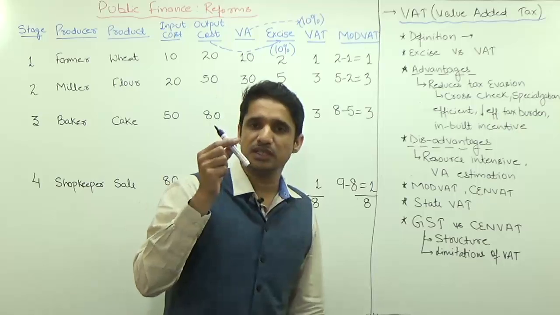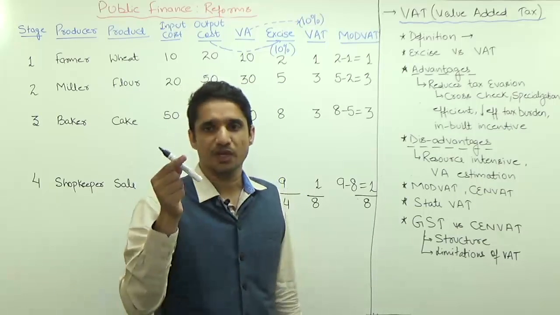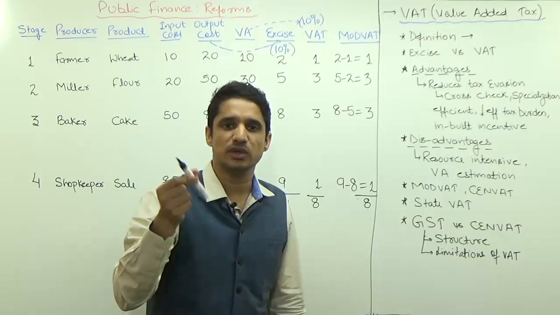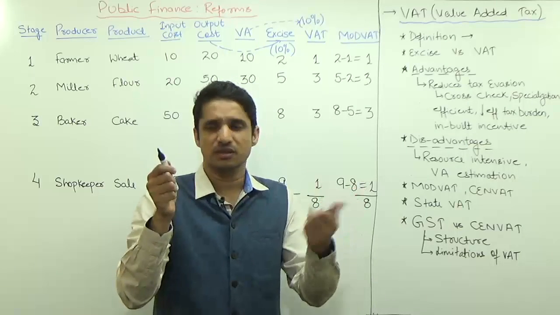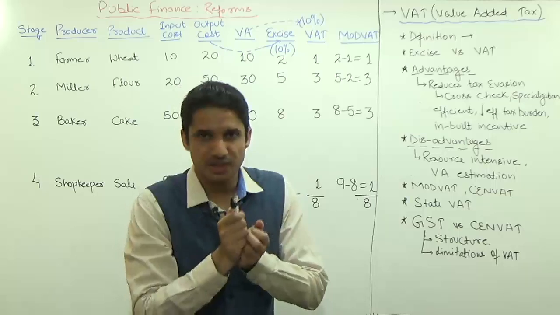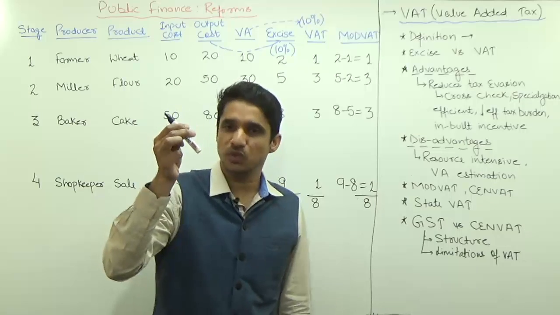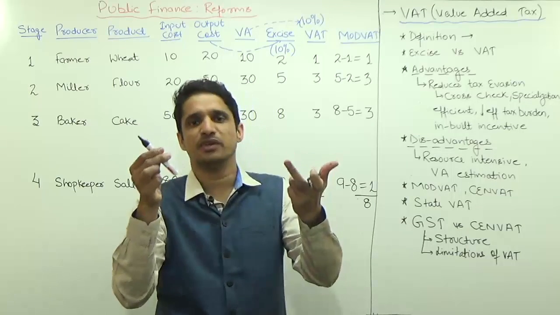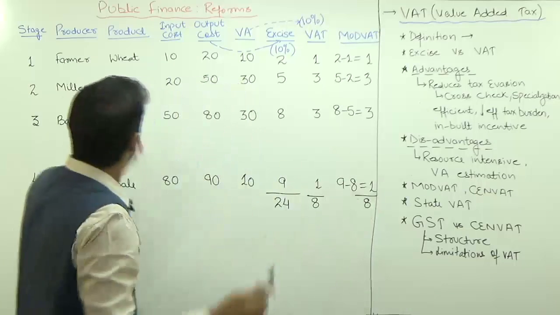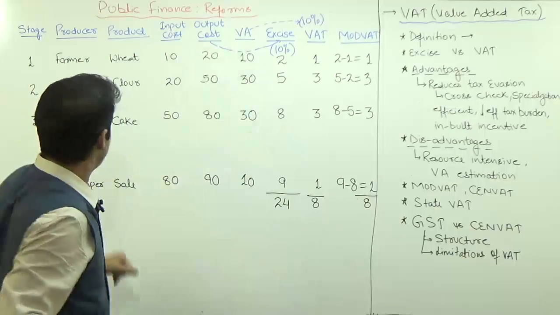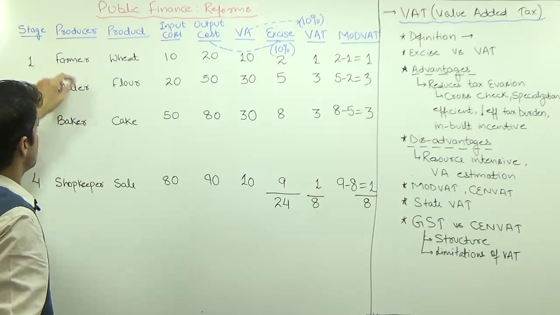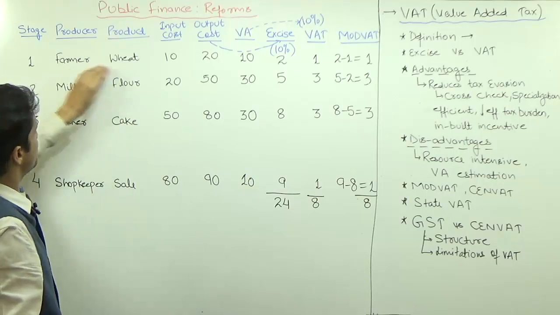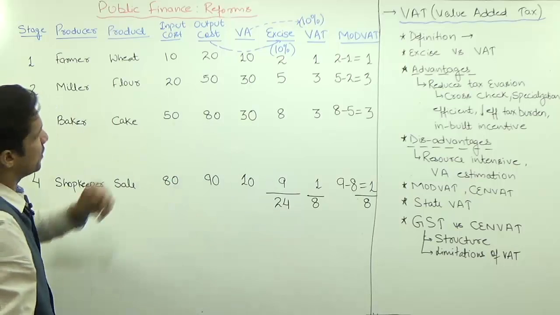But whatever is being produced in India, you have to pay one tax, that is known as the excise duty. So we have excise duty and we have VAT also. They are complementary to each other. It means if the excise duty is being levied, then no VAT will be levied. For example, in this example, there are 4 stages with 4 producers. The first producer is the farmer. The farmer is producing wheat. This is the simplest example to understand VAT.